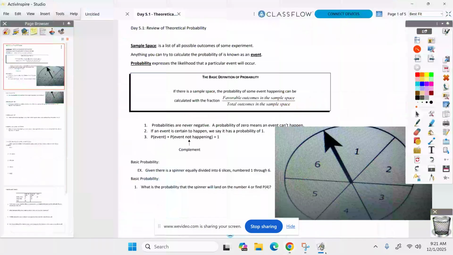Any answer in probability is always a fraction. So let me give you this scenario. What's the probability I choose somebody right now that's got blonde hair in here? First, on the bottom of any probability question goes the total number I'm selecting from.